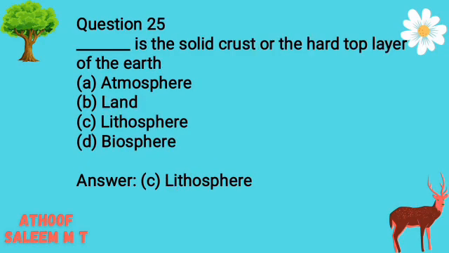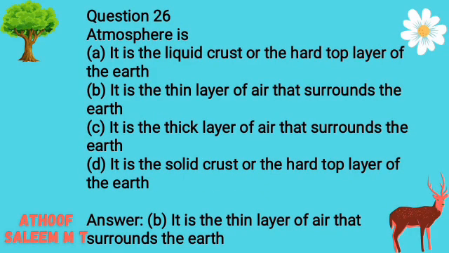Gravitational pressure. Question 25. Blank is the solid crust or the hard top layer of the Earth. Options: A. Atmosphere. B. Land. C. Lithosphere. D. Biosphere. Answer C. Lithosphere. Question 26. Atmosphere is. Options: A. It is the liquid crust or the hard top layer of the Earth. B.